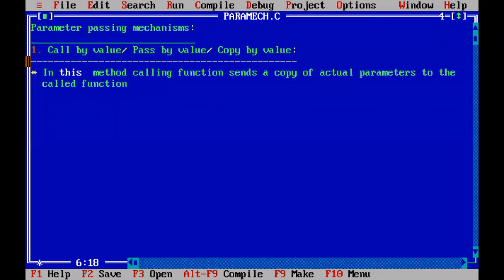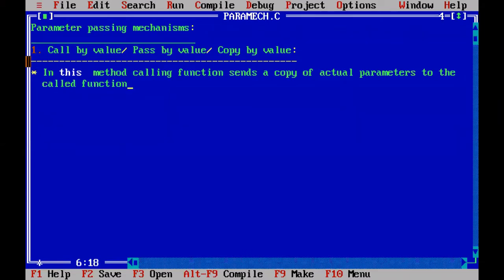So what is calling function? The function which is making the calling statement. The function which is having the calling statement is called the calling function, and the function which is being called is called the called function.